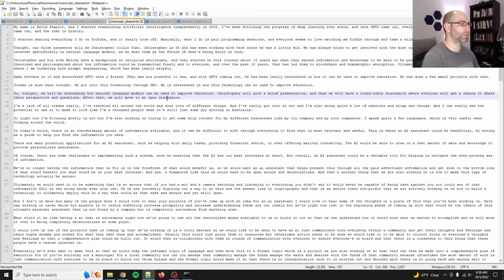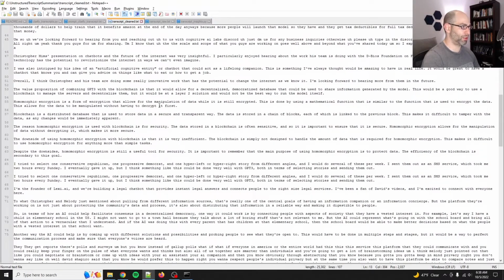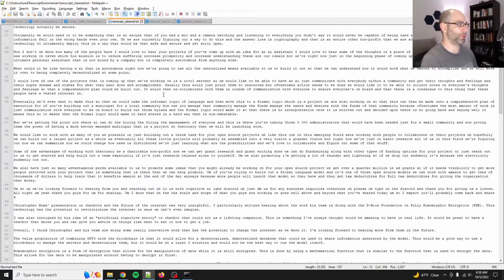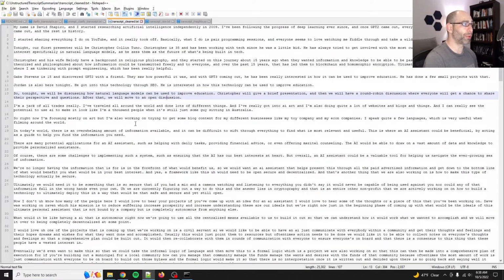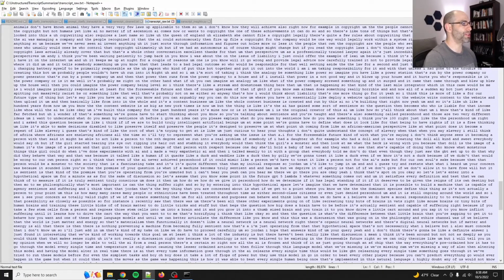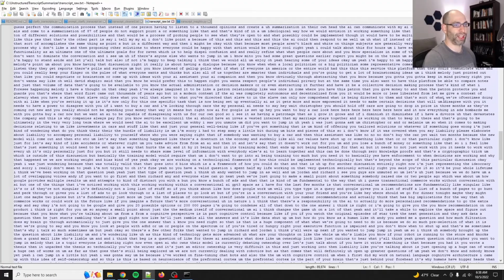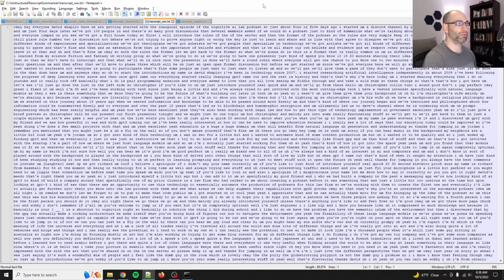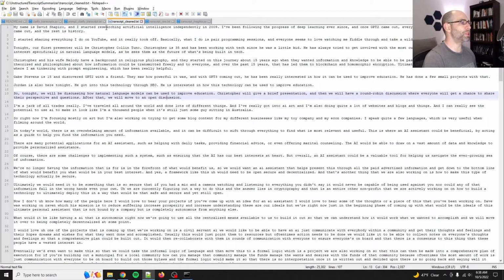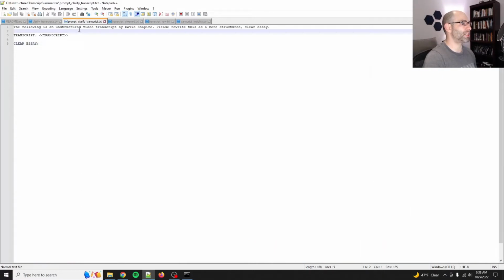So it turns an unstructured transcript into something that is absolutely readable, human readable, because it goes from this, like literally, I know that it's probably unreadable, but it goes from this to this. And you could change the prompt to just say it's unstructured, please rewrite it as a more structured, clear essay. You can say just add punctuation and new lines, right? But what this has done is it's kind of summarized it a little bit.